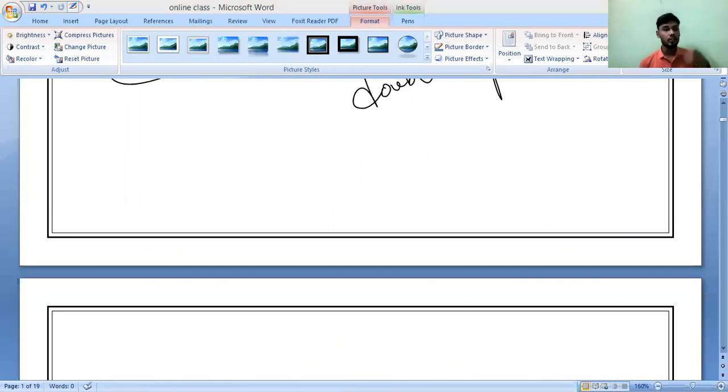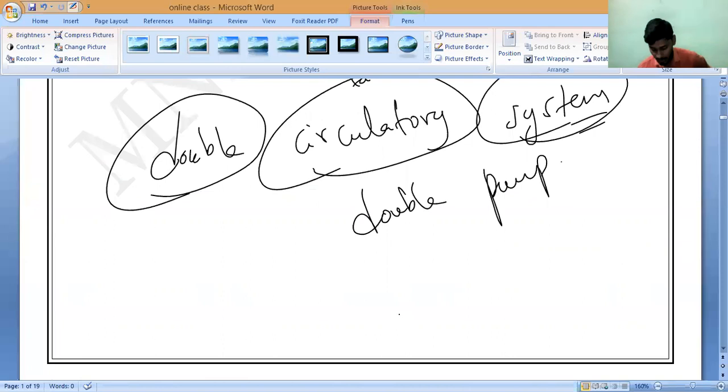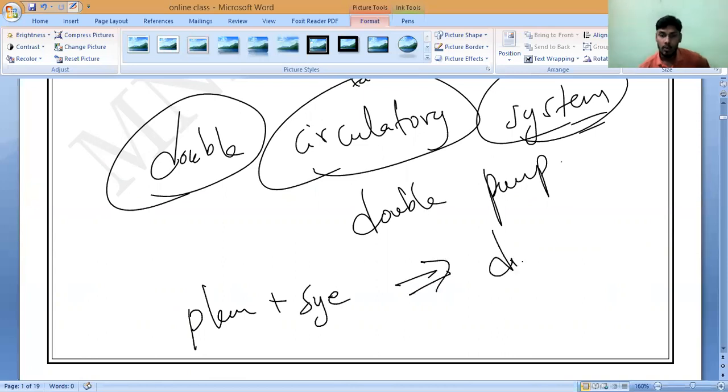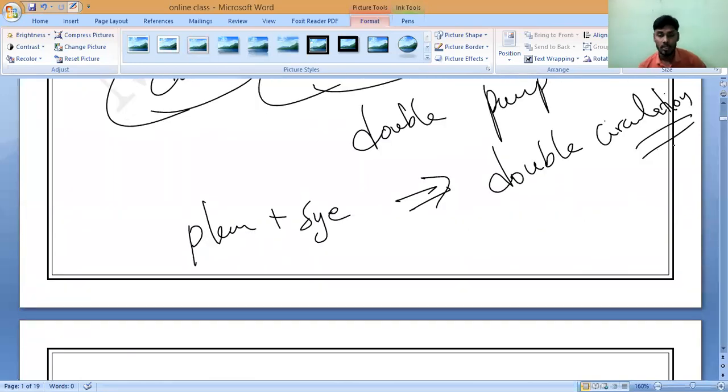Now, if we combine these two circulations taken together, we can make a single circulation. What is that circulation? Double circulation. If we combine the pulmonary circulation plus the systemic circulation, together we call it double circulation. This is all we discussed in the last class.